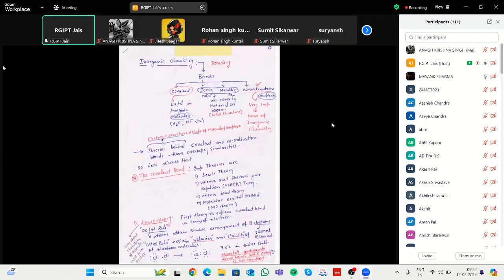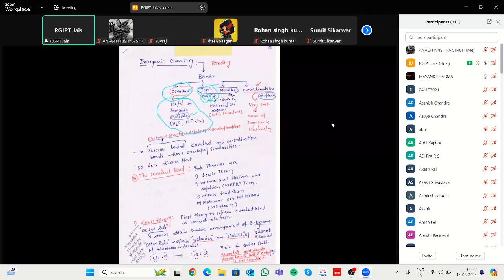There are mainly three types of theory. One is covalent bonding, found in every inorganic molecule like water, ammonia, HF, or SF6. The second is ionic theory, in which every complex is formed by a cation and an anion, meaning there is an ionic bond.